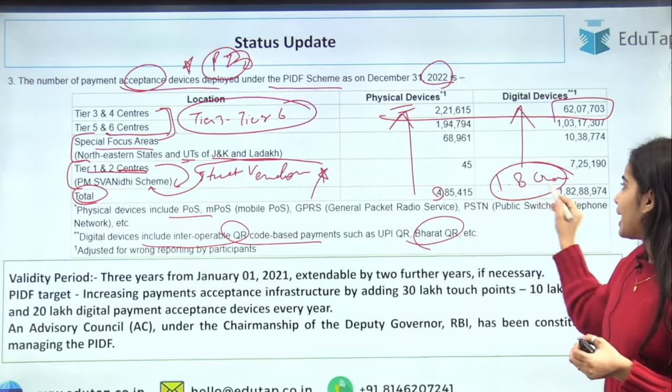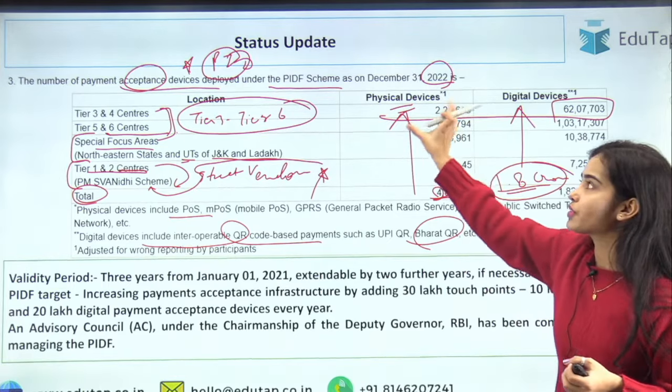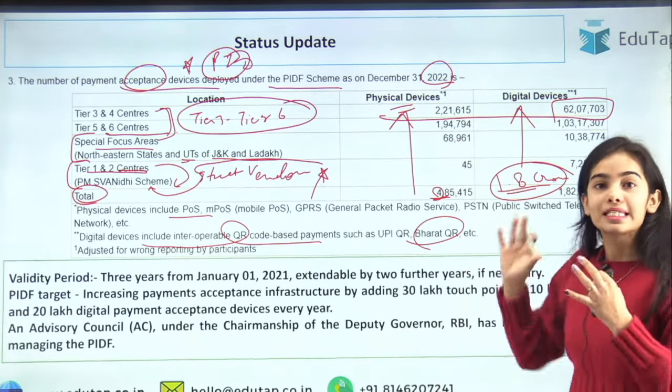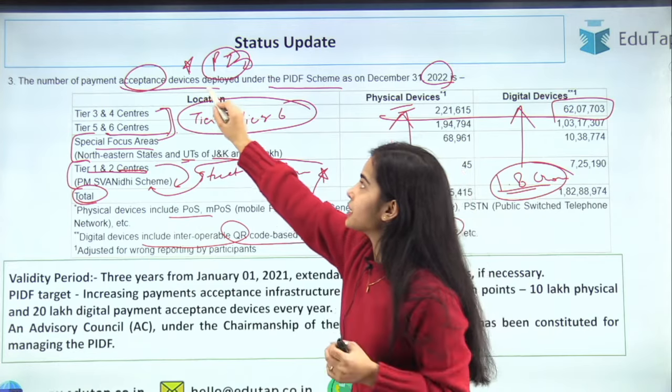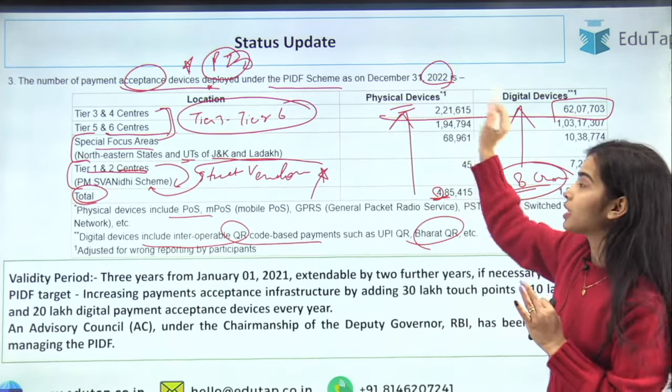Okay, so 1.8 crore of the digital devices and the 4,85,000 of the physical devices has been established as the payment acceptance devices that is deployed under the PIDF scheme till December 31st, 2022.